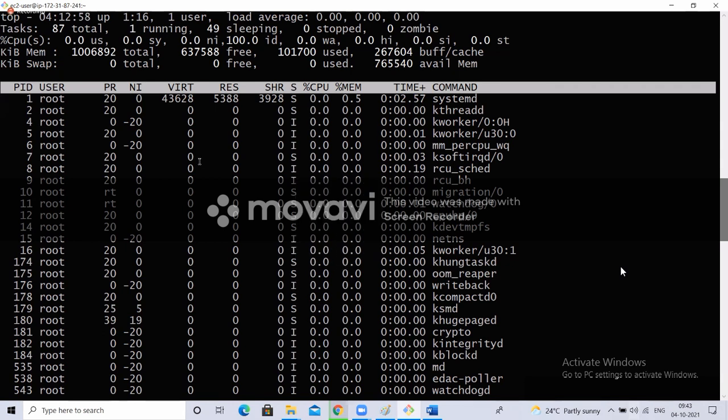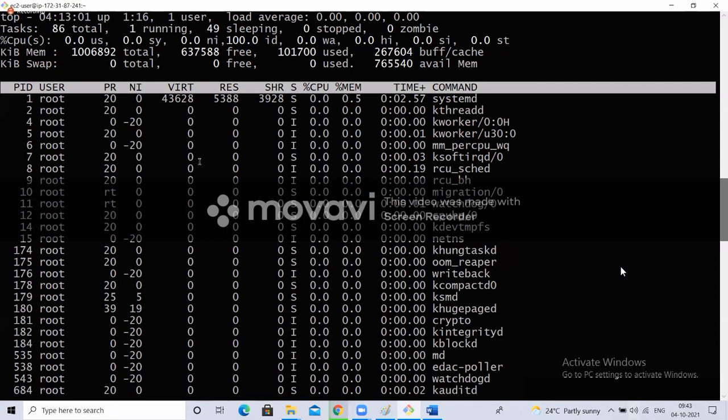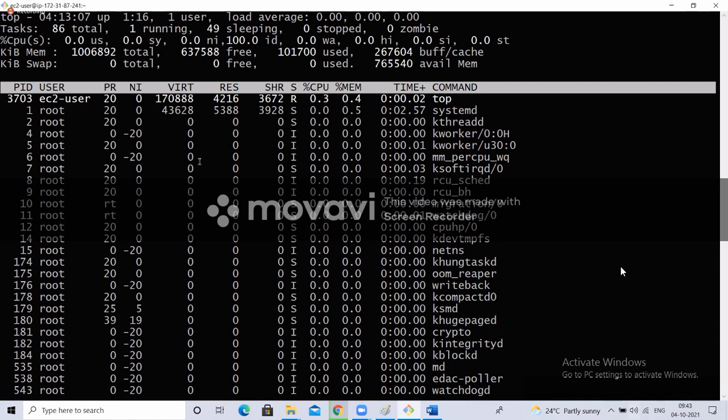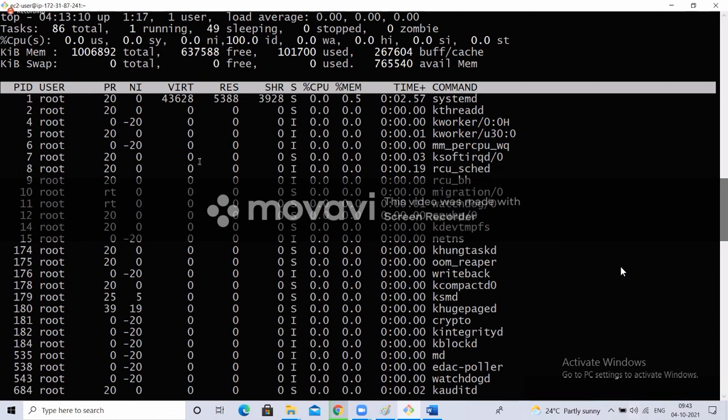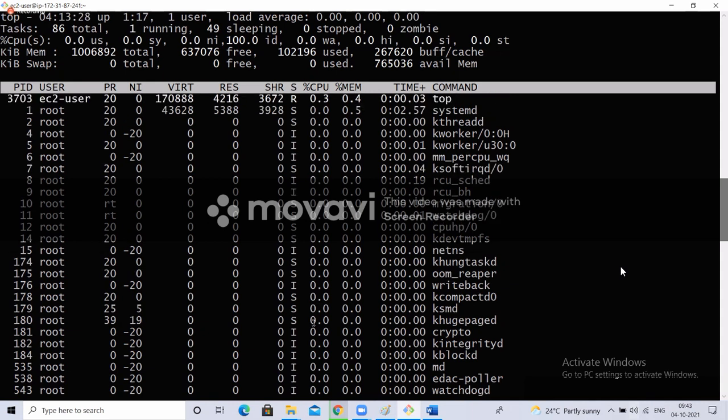So what this top command will do is list all the processes. I deployed an application, and the application running is one process. I installed Jenkins, and Jenkins running is one process. Like that, for each and every process, which processes are using more CPU will come on top. It will list all the processes using CPU in sorted order, so whichever application or process uses more CPU will come on top.